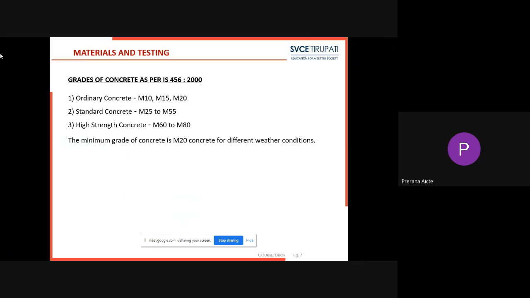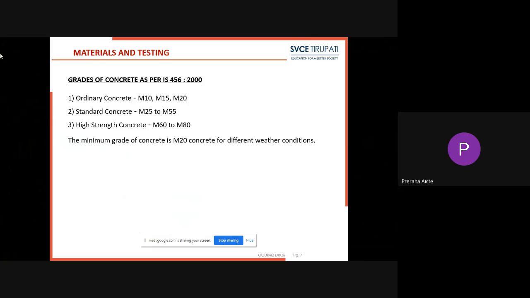Coming to grades of concrete as per IS 456-2000. Generally we have different grades of concrete, starting from M5 or M10 up to M80. As per IS 456, which category comes under ordinary, which under standard, and which under high strength.